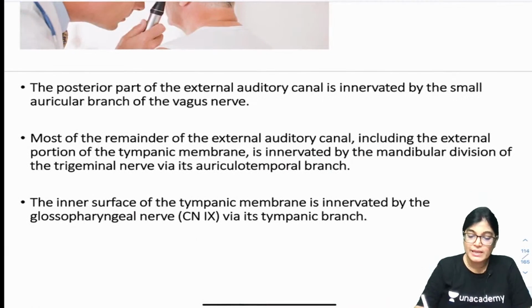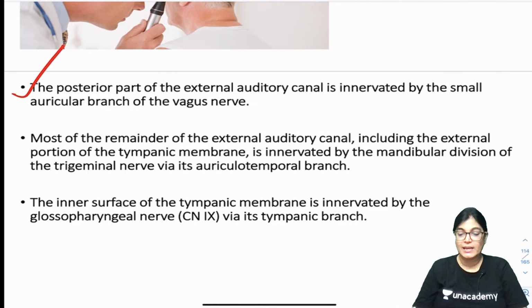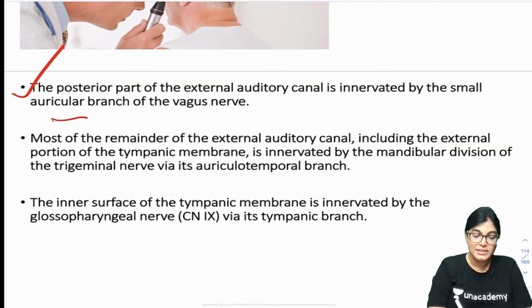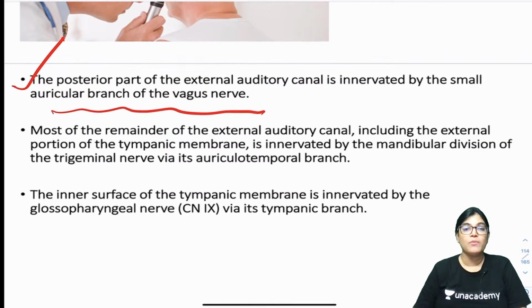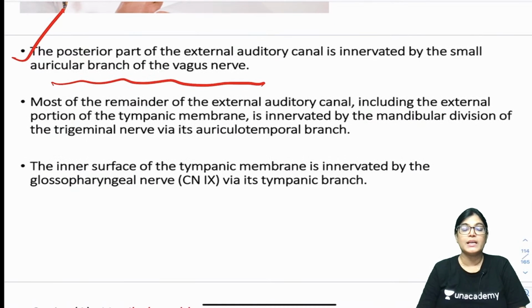Now, the posterior wall of the external auditory canal. This is the right approach to get to the correct answer. We have to know the nerve supply of the posterior wall of the external auditory canal, and the answer is that the nerve supply of the posterior wall is by the auricular branch of vagus.